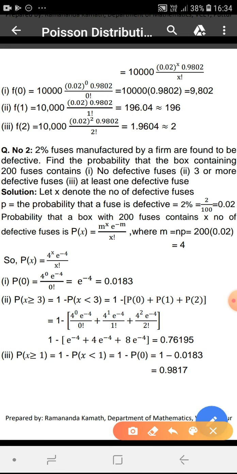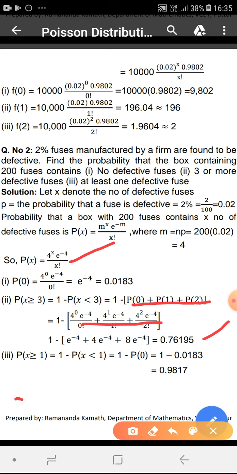So 1 minus P of 0 plus P of 1 plus P of 2. P of 0, P of 1, P of 2 can all be calculated by putting x as 0, 1, 2 in that P of x. Once you get them, you can substitute in that sum. Calculation will give the probability that there will be 3 or more defective fuses as 0.76195.